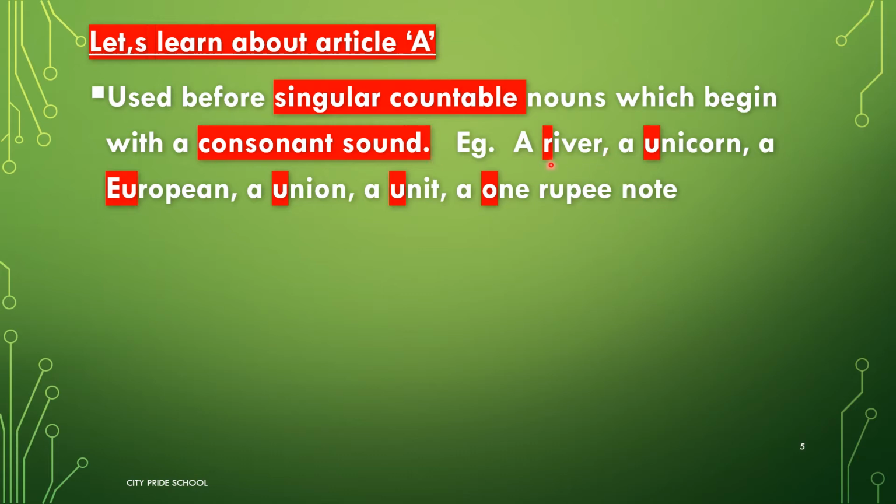For example, a river. So here R is there, so we are using a. A unicorn. Now, even though U is a vowel, the sound is of Y. Y sound is there. Next, a European. Here also Y sound. A union, Y sound. A unit, it is a Y sound, right? And a 1 rupee note. Now O here does not have a vowel sound, it is having a sound of V. V is a consonant sound.